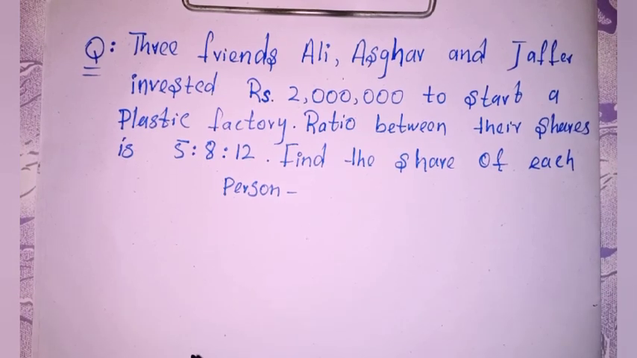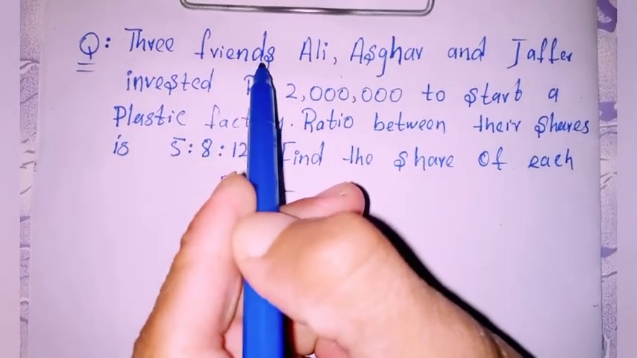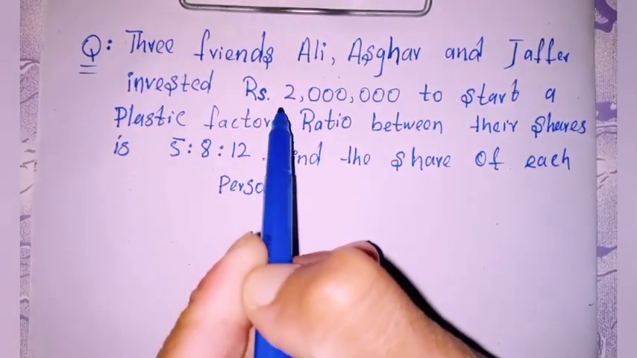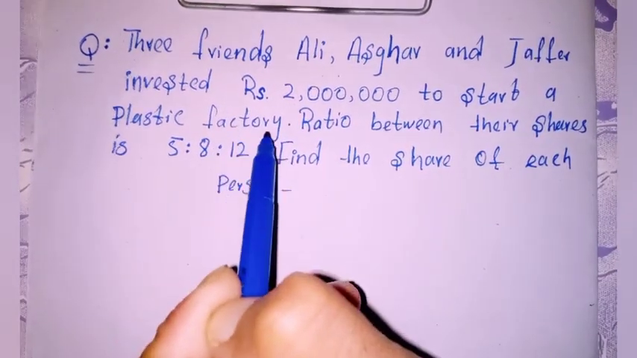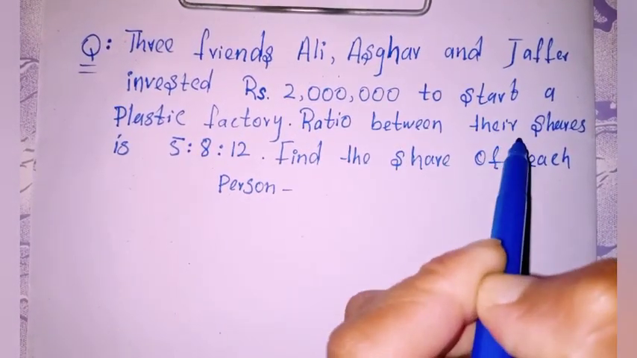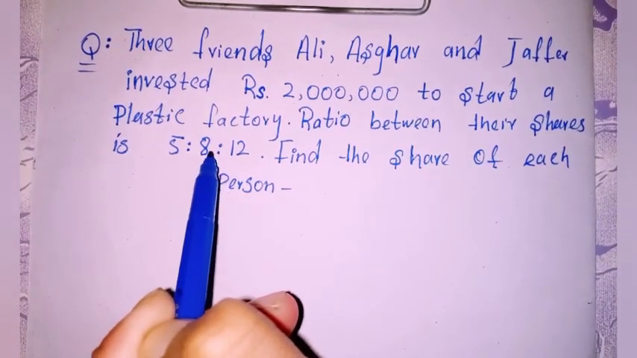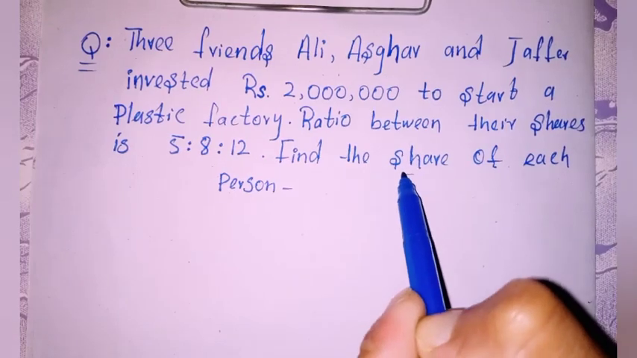In this video, I'm going to discuss a question on ratio. Three friends, Ali, Asghar, and Jafar, invested Rs 2 million to start a plastic factory. The ratio between their shares is 5:8:12. Find the share of each person.